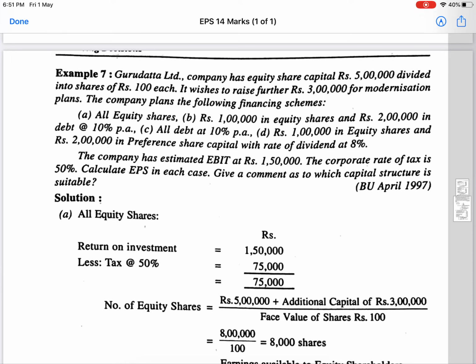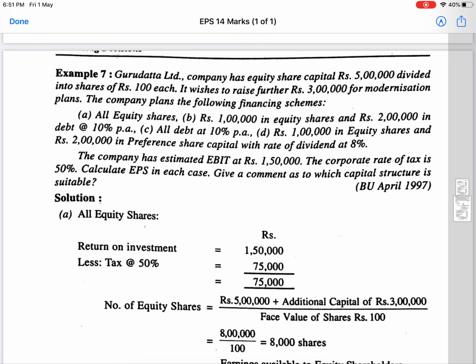In the initial capital of the company there were no debts. Even when it comes to the first plan, that is plan A, all in the form of equity shares, there are no debts. If there are no debts, no need to deduct the interest.